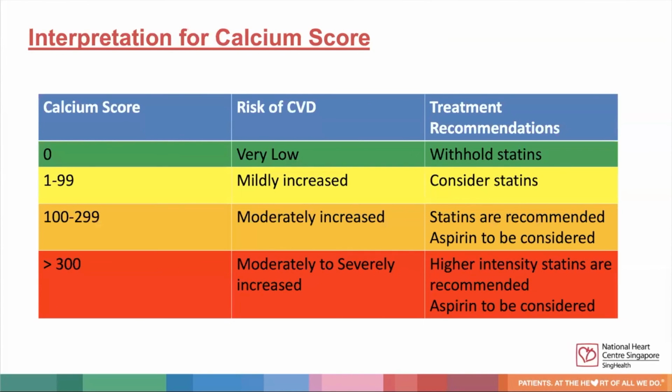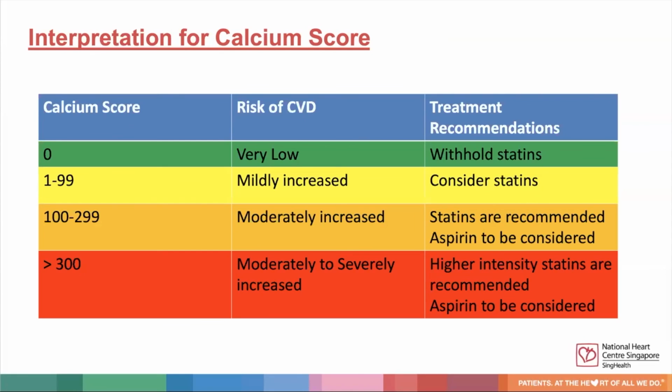So how do we interpret calcium score? A calcium score of 0 indicates very low risk of CVD, and it is reasonable to withhold statins. Calcium score of 1 to 99 indicates mildly increased risk of CVD, and in this situation, we can consider statins.